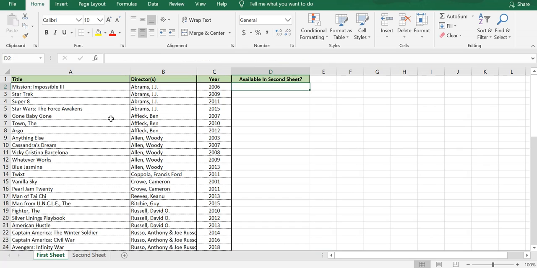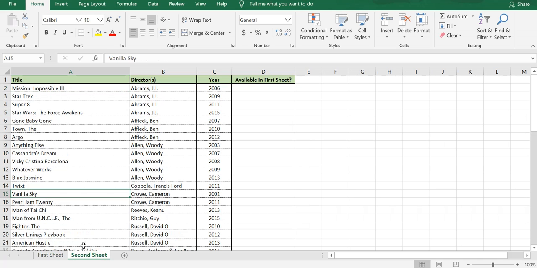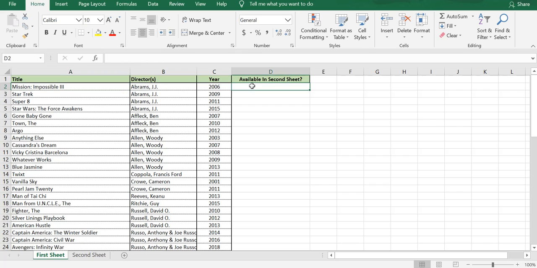We will start by using VLOOKUP. What we need to do is to find out whether these movie titles are present in the second sheet in this list. So we will start here at the first one, say equal to VLOOKUP.